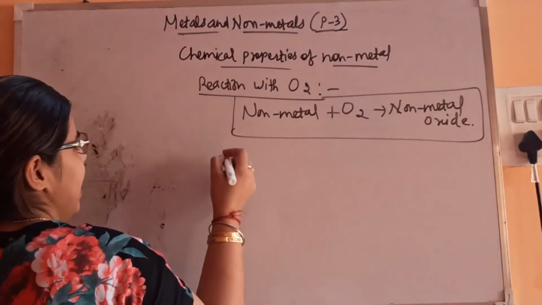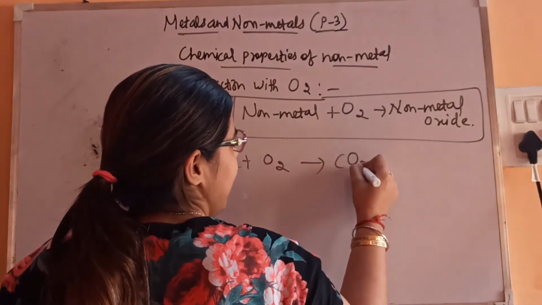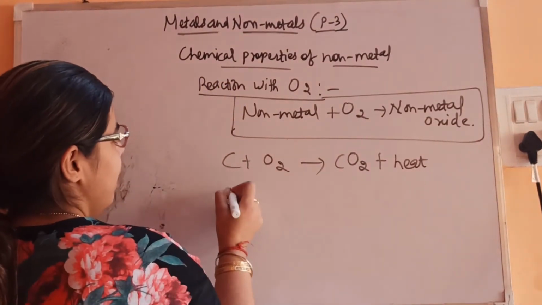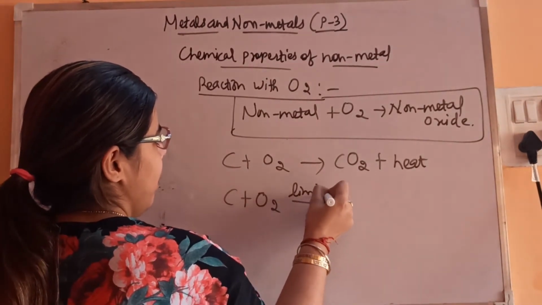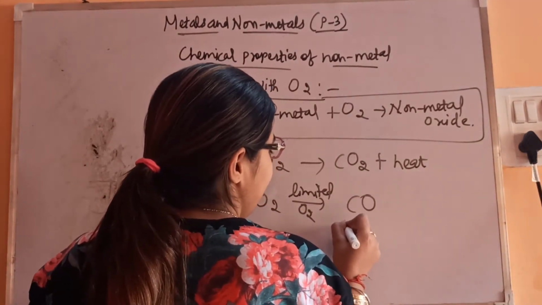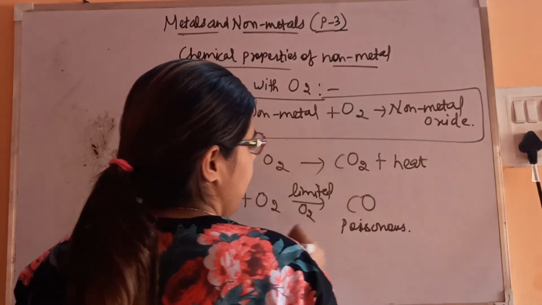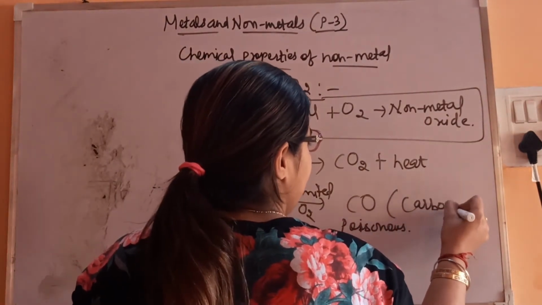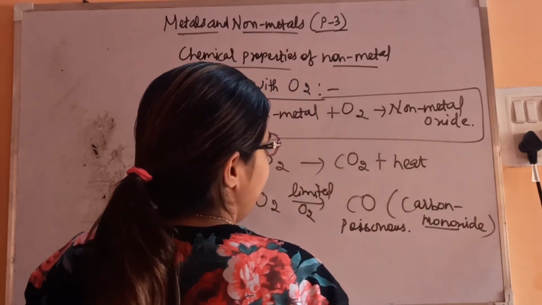For example, let's take carbon and heat it in the presence of oxygen. You will get carbon dioxide and heat will be evolved, so it's an exothermic reaction. Then if we heat carbon in a limited supply of oxygen, it will form carbon monoxide gas, which is very poisonous. This is carbon monoxide because only one oxygen is there; mono means one, di means two.